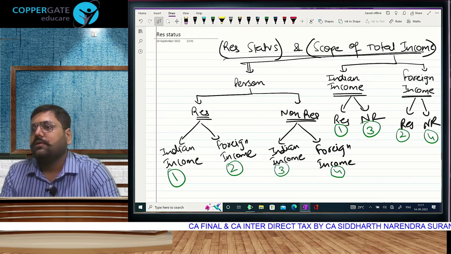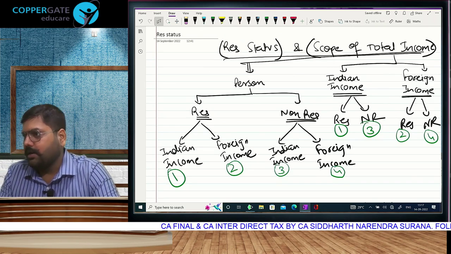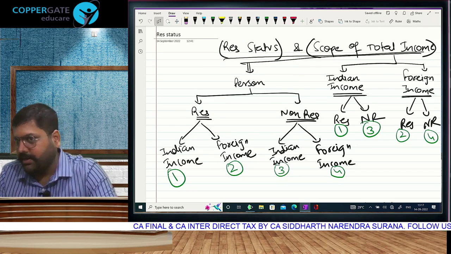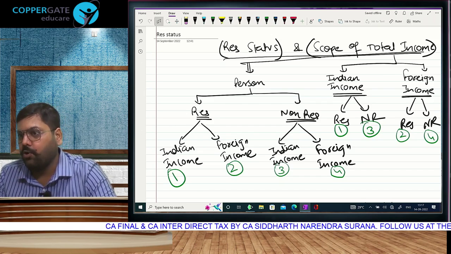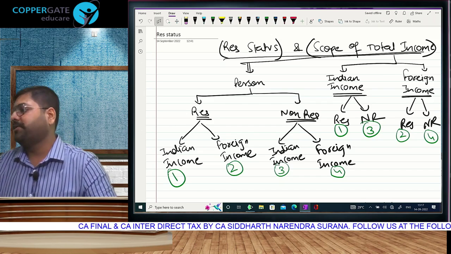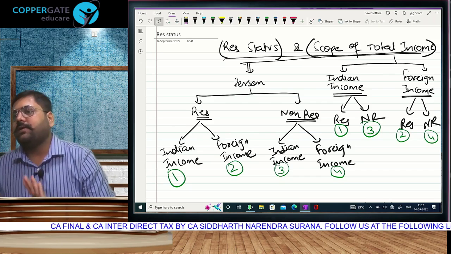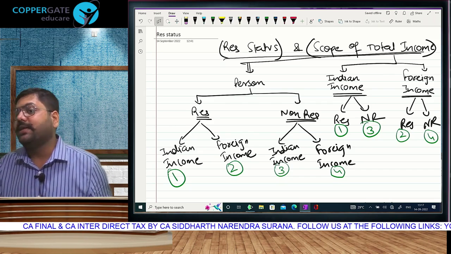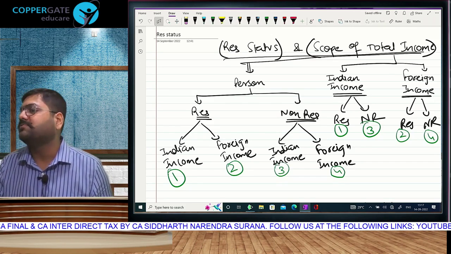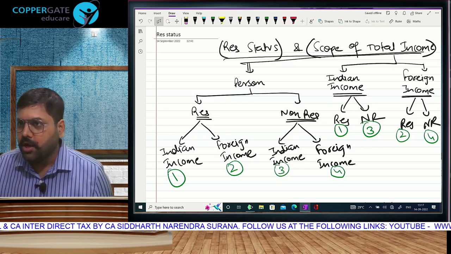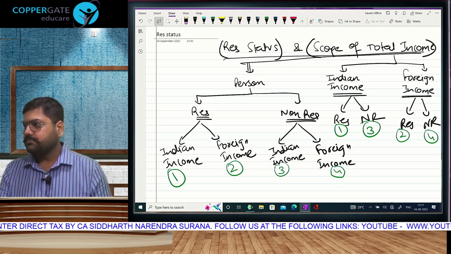Persons, that is assessees, liable to pay tax will be divided in 2 categories. That is resident and non-resident. We will stop calling them Indians and foreigners from now onwards. There is nothing called foreigner in income tax. It is resident and non-resident. And likewise, under scope of total income, your incomes will be divided into Indian income and foreign income. Correct?